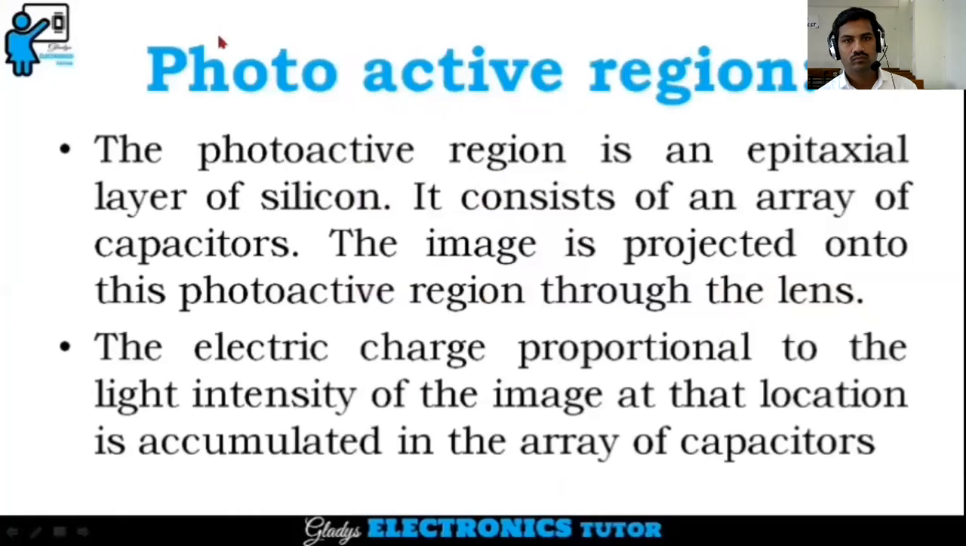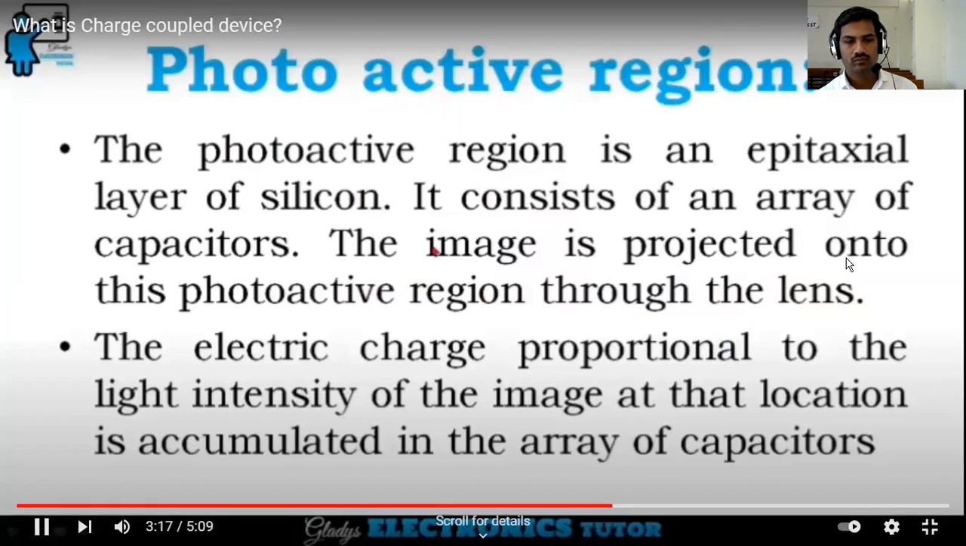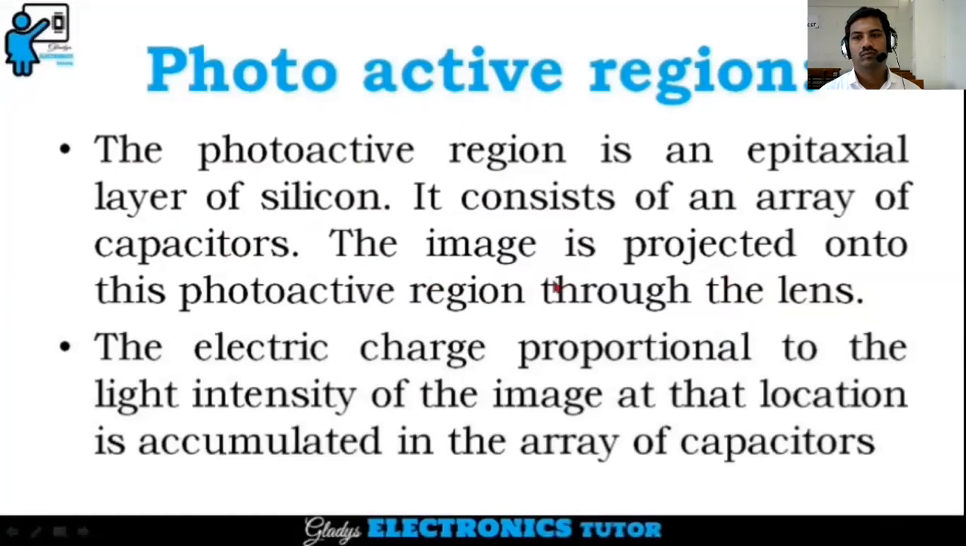So let's see what the photoactive region is. The photoactive region is an epitaxial layer of silicon. It consists of an array of capacitors. The image is projected onto this photoactive region through the lens. The electric charge proportional to the light intensity of the image at that location is accumulated in the array of capacitors.